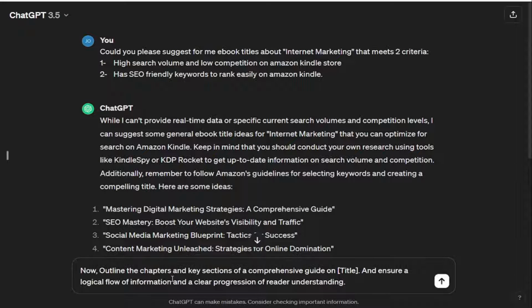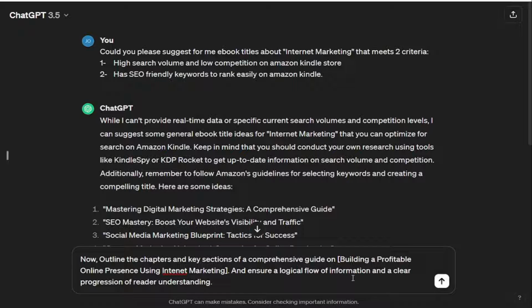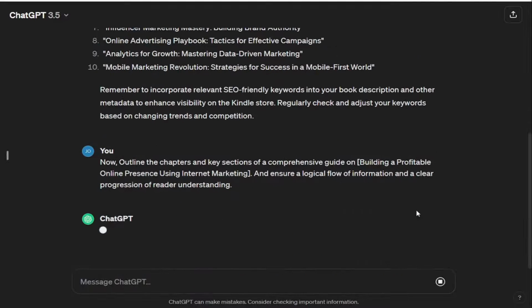Time to create the table of contents. Now, outline the chapters and key sections of a comprehensive guide on title, and ensure a logical flow of information and a clear progression of reader understanding. Replace the title phrase with your desired title from the previous prompt suggestions.